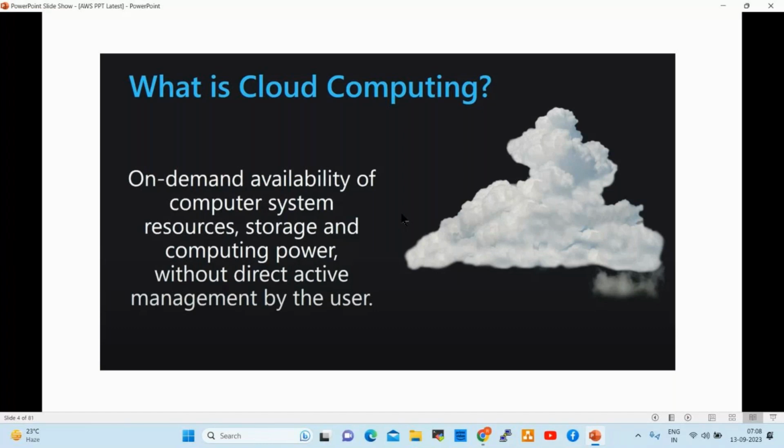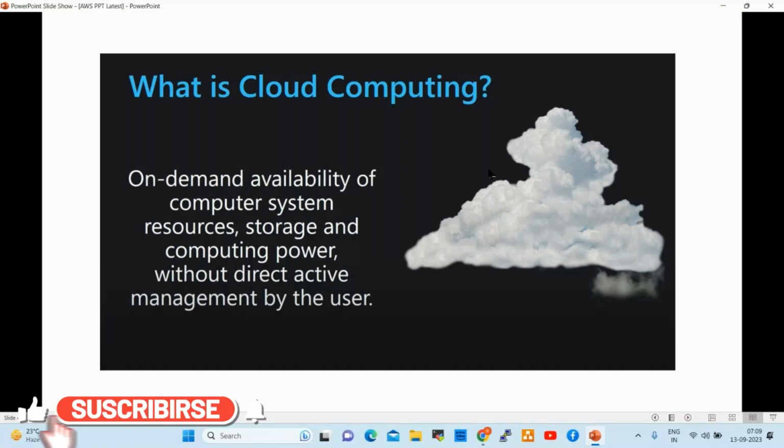Our infrastructure is no longer sitting inside our local data center. Rather, it is being offered by a cloud provider like AWS, Azure, Google Cloud, right? Whatever servers and resources we require, we can use them, and for that usage we pay the bills, like gas bills and electricity bills. So cloud computing is the on-demand availability of computer system.